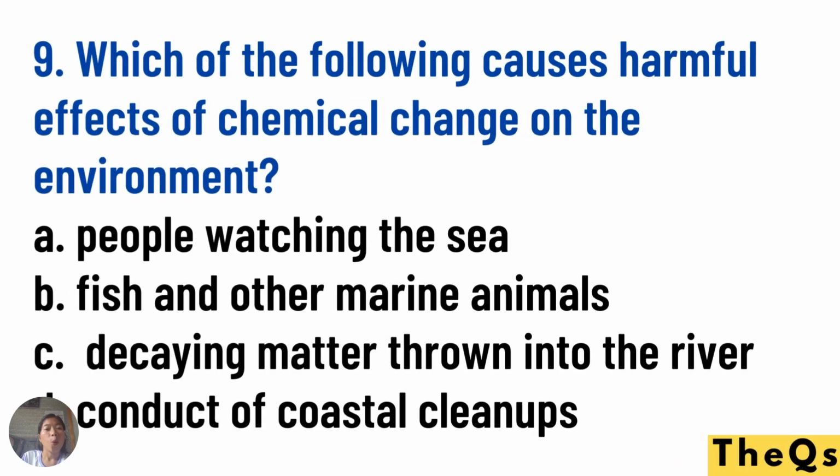Number nine. Which of the following causes harmful effects of chemical change on the environment? A. People watching the sea. B. Fish and marine animals. C. Decaying matter thrown into the river. Letter D. Conduct of coastal cleanups. Remember, harmful effects of chemical change on the environment. Just look at which is harmful.